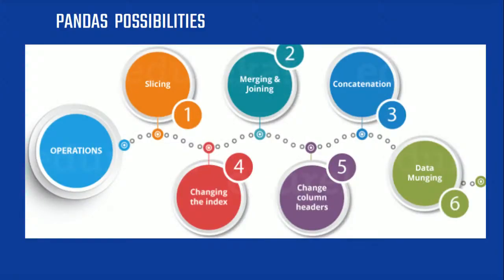So the possibilities of pandas. The main possibilities of pandas are nothing but its operations and slicing of data, joining two or more data into a single data, then changing the index or column headers, then data munging, in the sense of processing or getting the data into a higher level.